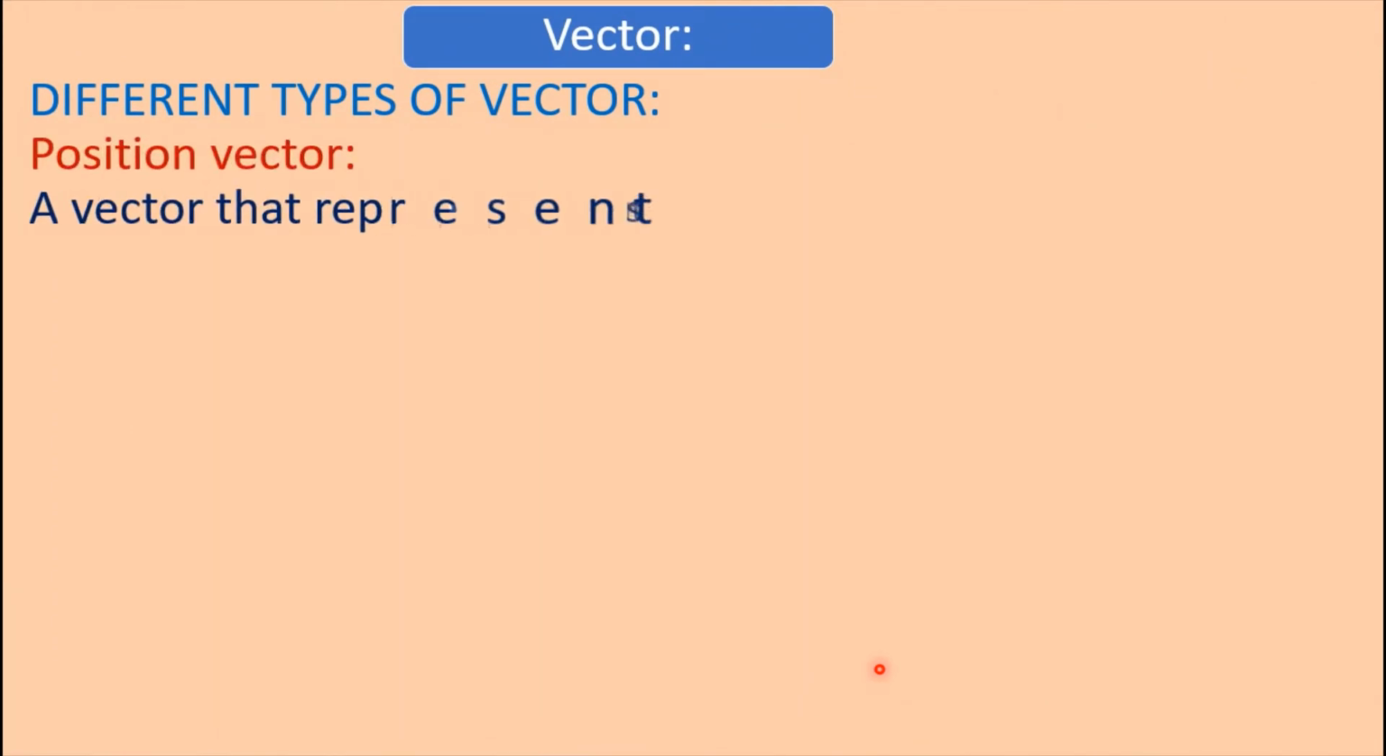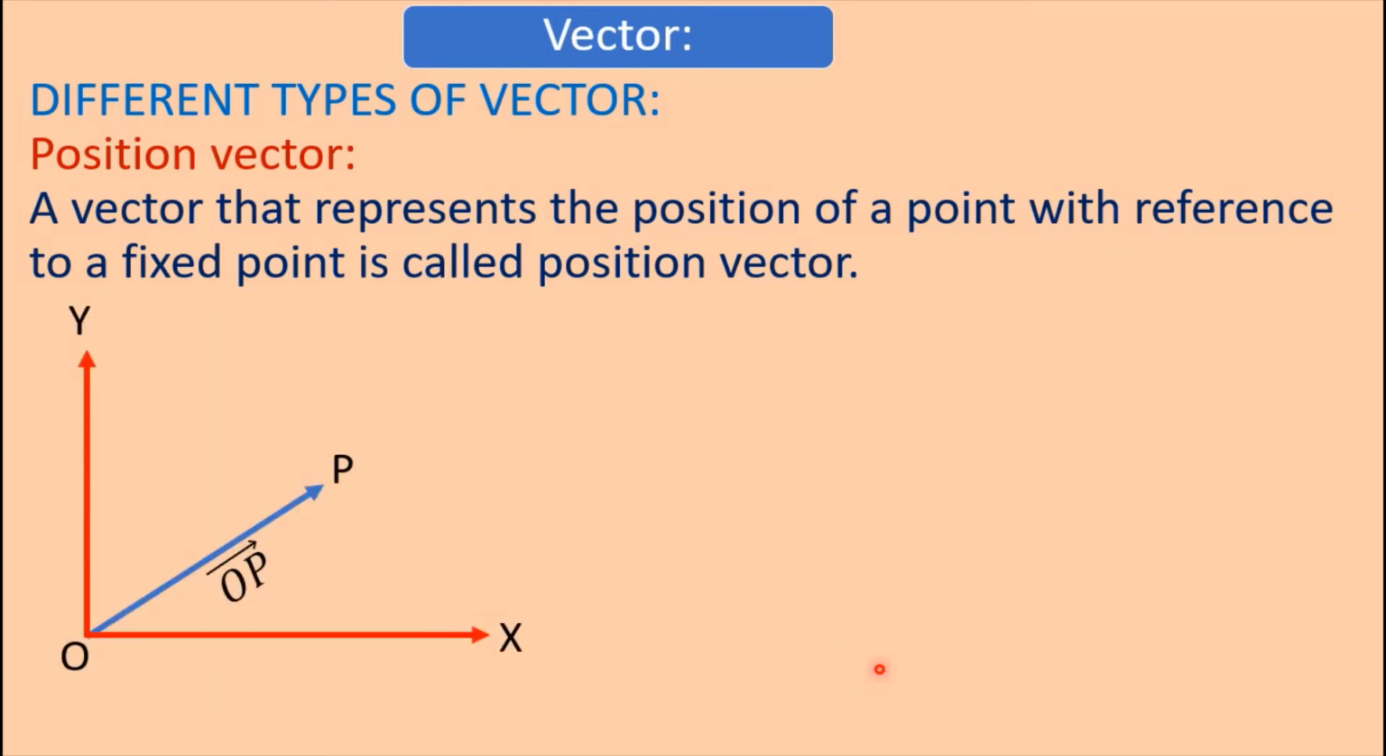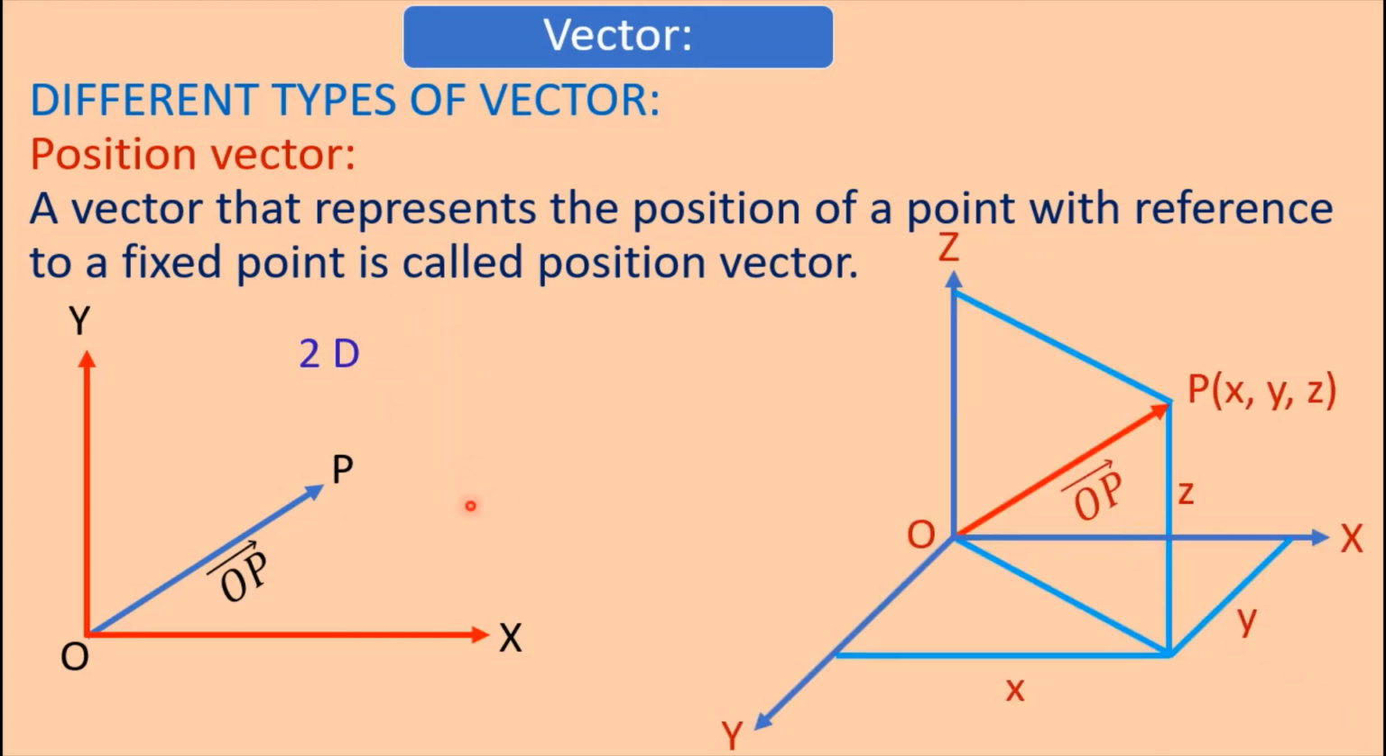Position vector. A vector that represents the position of a point with reference to a fixed point is called position vector. Here in a two-dimensional system, x and y axis, the position of P is denoted by OP. Here OP is the position vector, that is, the position of point P can be obtained by the OP vector in this two-dimensional system. In a three-dimensional system, the position of the P point is expressed by the OP vector.